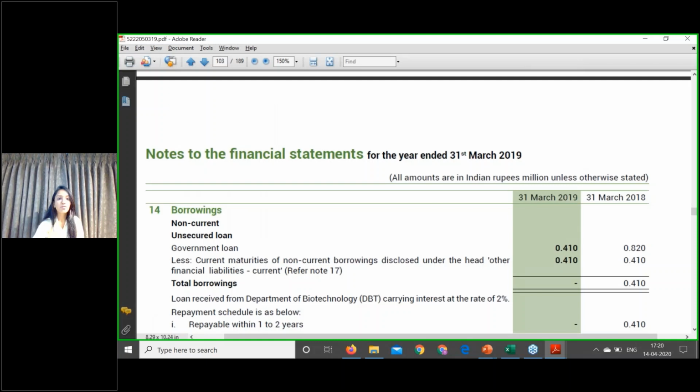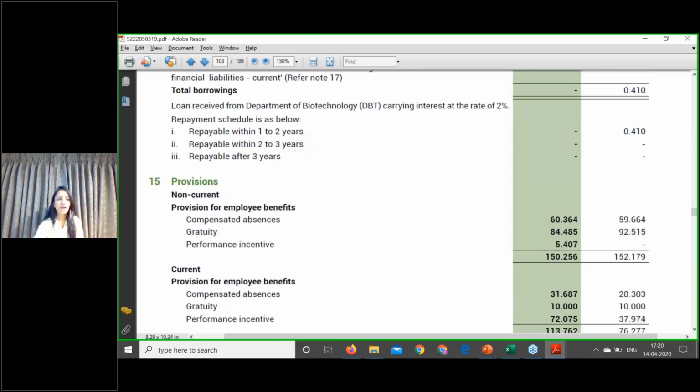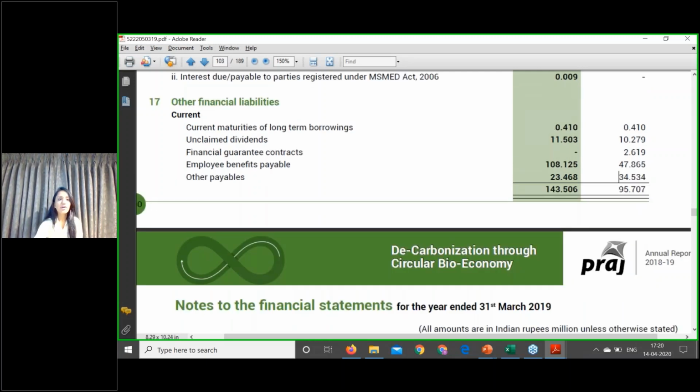After that, provisions. Provisions we will cover after a point in time. I'll just cover those parts. Trade payables. Trade payables is also a financial liability. Similar logic for the same. And you have employee benefits payables, other payables. So in short, anything which is payable in the form of cash or any other financial asset is a financial liability.